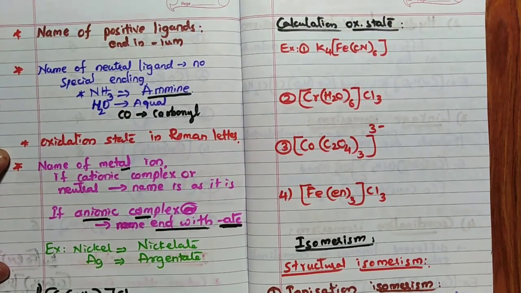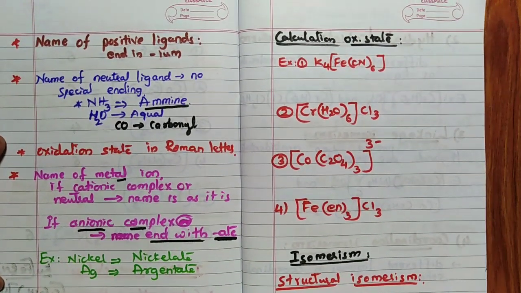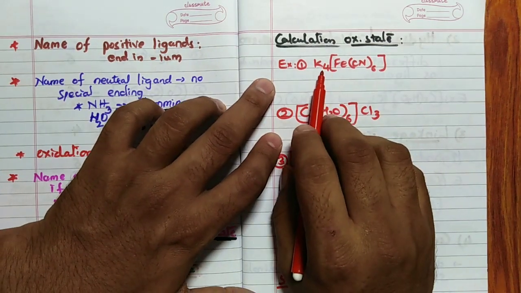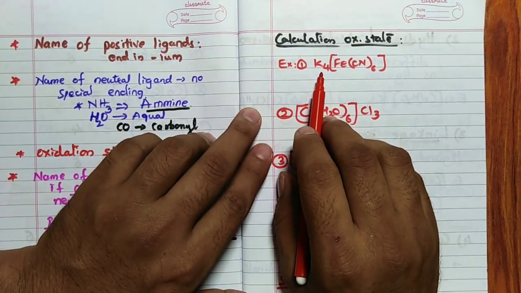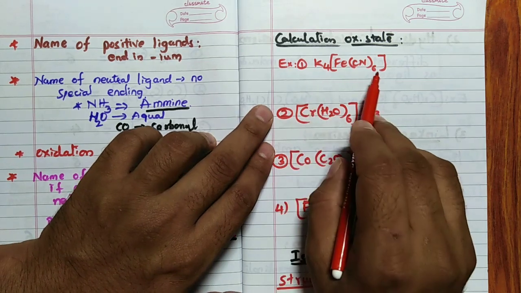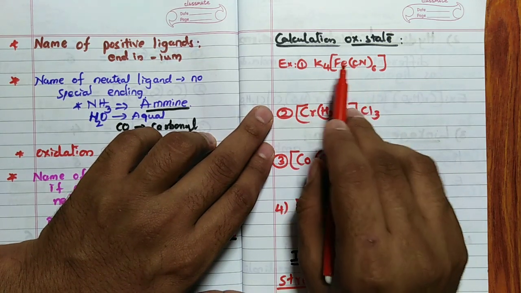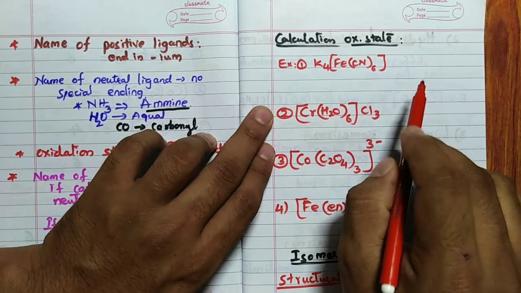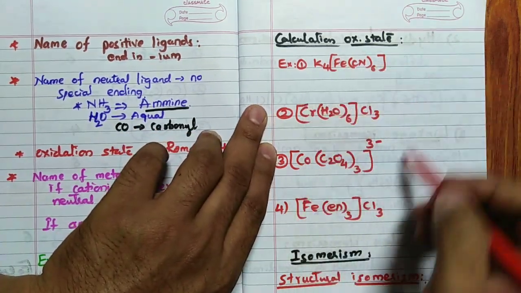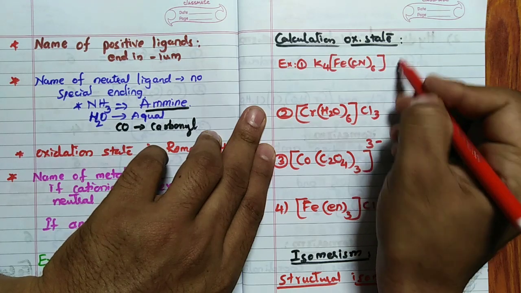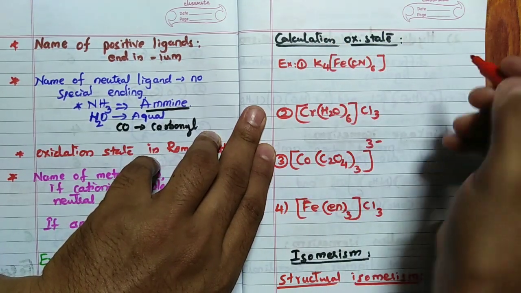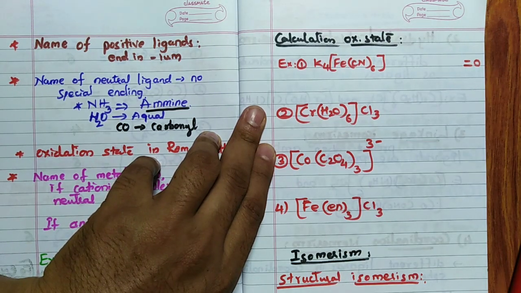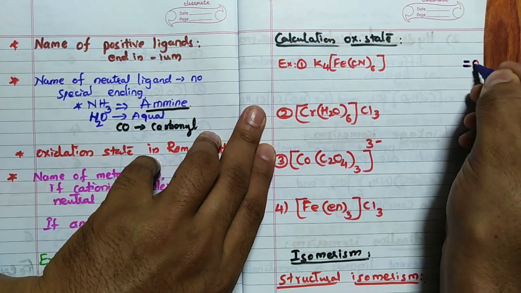For calculation of the oxidation state, I have given some examples. How to calculate the oxidation state? First I will tell you the name. Potassium, whether it is 4 potassium, 3 potassium or 2 potassium, it is only potassium. Hexacyanidoferrate. Oxidation state, how to write? See here: the total charge on the complex is 0, right? So I will write it is equal to 0.